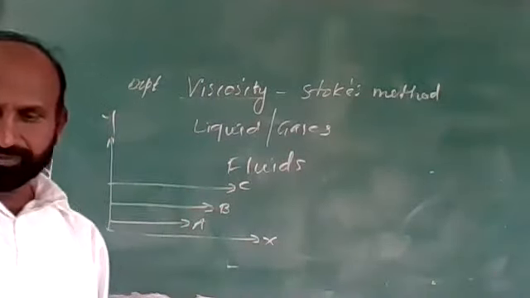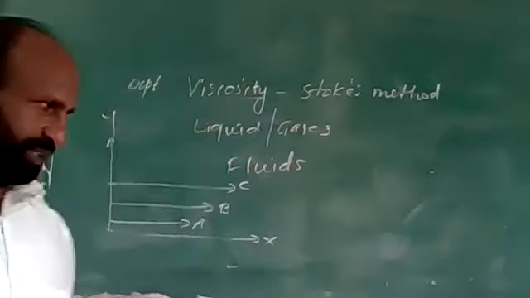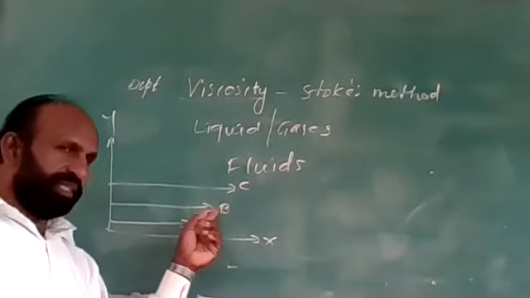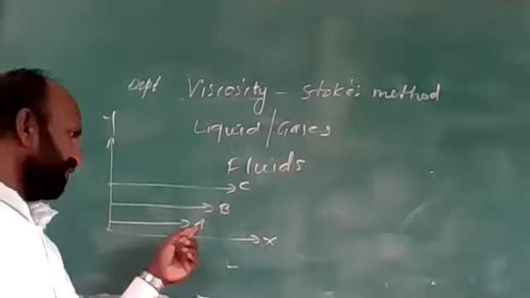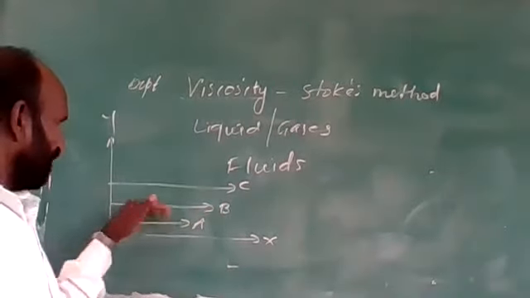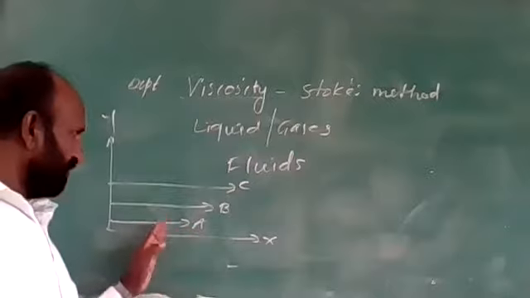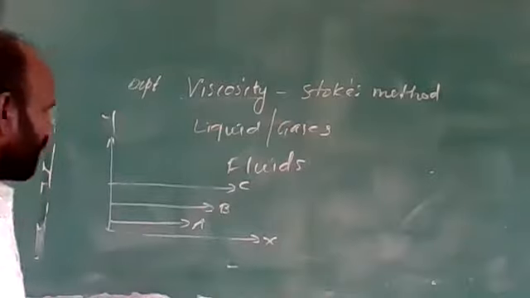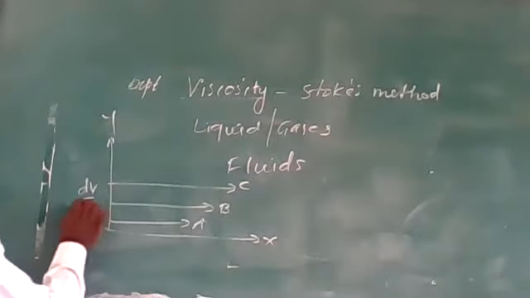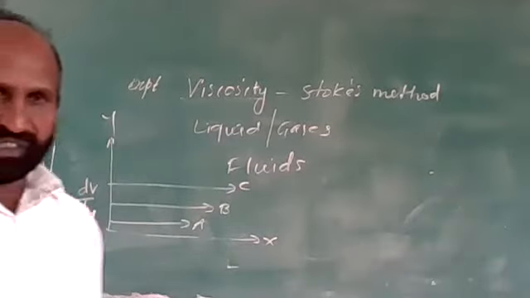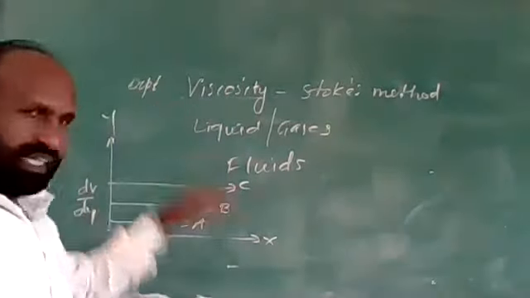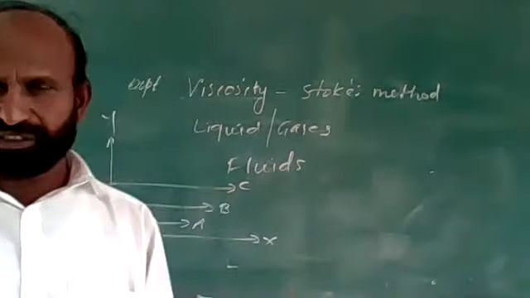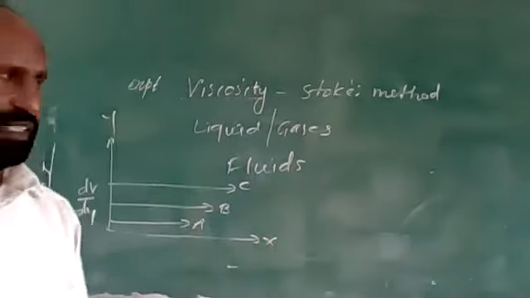And these layers have different velocities. The velocity of layer C is greater than the velocity of layer B, and the velocity of B is greater than the velocity of A. It means the velocity of the liquid layer increases with increasing distance from the surface. So there exists a velocity gradient along the y-axis. This velocity gradient is the change of velocity with distance.